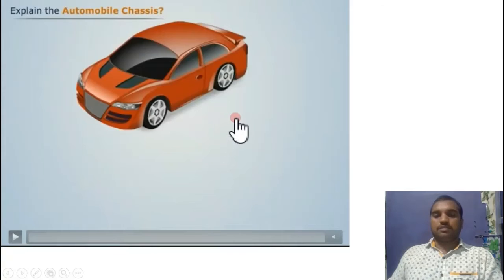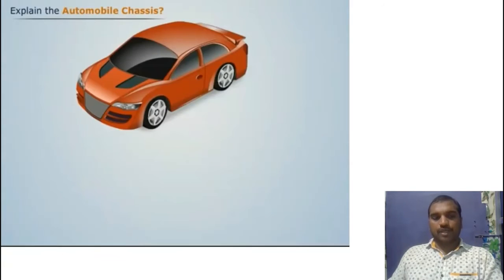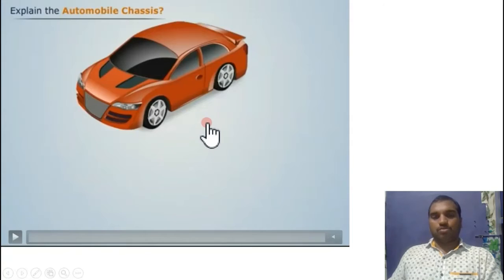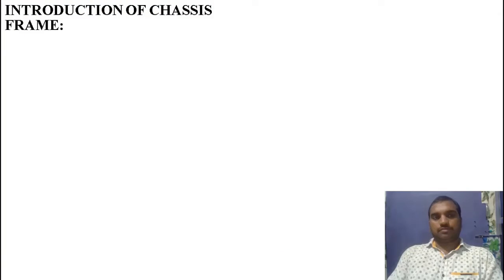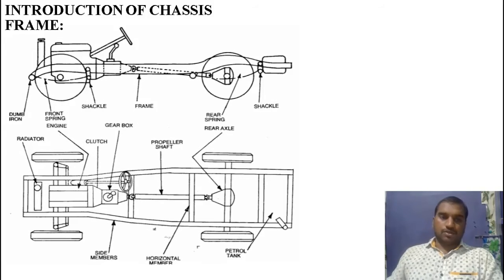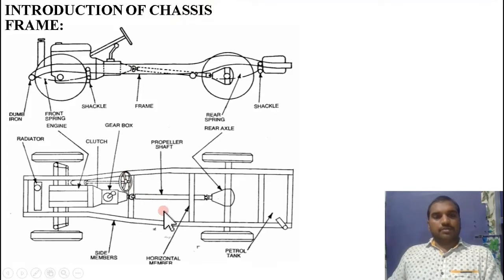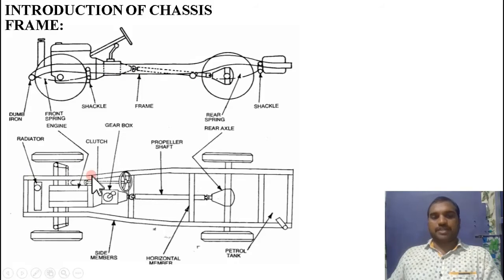So this is the video related to the components of the automobile. Right. Coming to the next one, that is the topic related to introduction of chassis frame. Right. So you can observe the diagram related to the chassis. So chassis means it's a combination of first, basic structure; second, power unit, nothing but the engine; third, transmission system; fourth, controls; and fifth, auxiliaries. All the combination is known as the chassis.